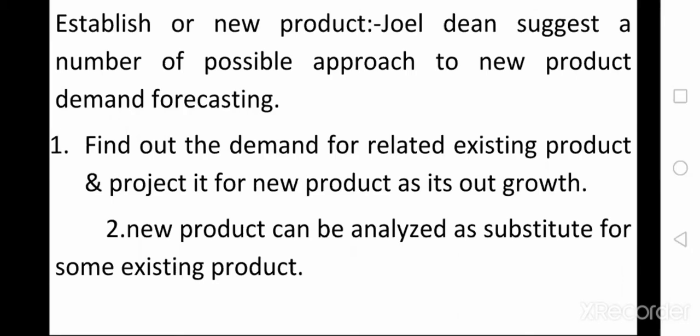Joel Dean suggested that established product demand estimation is very easy compared to new product demand estimation. For example, a number of TVs are already available in the market. To estimate the future demand for TVs is called established demand forecasting, and it is very simple.